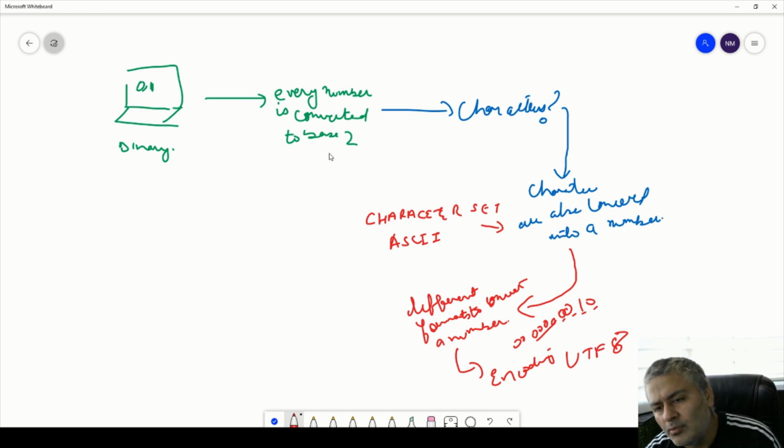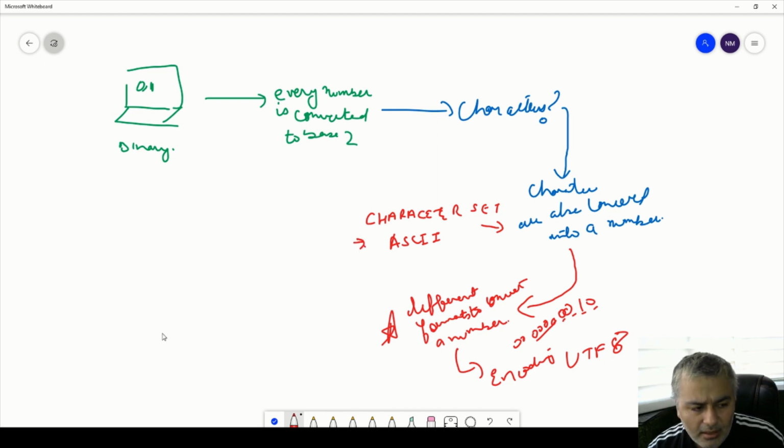The number is converted into a binary representation via base 2, and then based on whatever format you apply, this is where you have encoding format, and then you get the desired number in a desired format. And for characters you have character set. So I hope you understand clearly what is character set, what is encoding, and what is buffer.